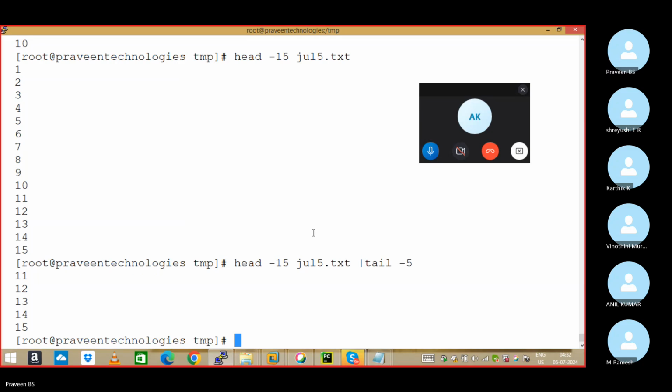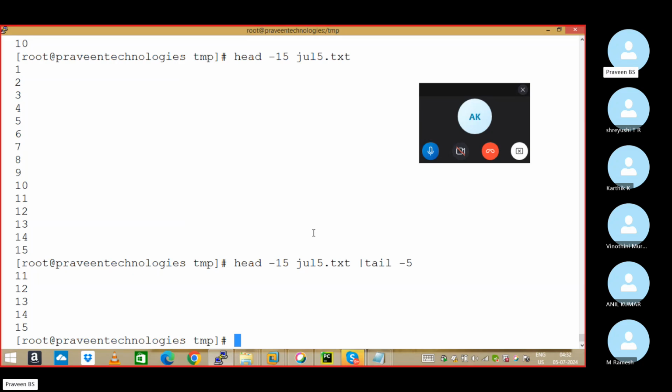Head -15 completes 15 lines. In that, I require only the bottom 5 lines. So pipeline tail -5. Head -15 displays 15 lines, sir. Whenever you want to extract something in between, what is the last line you require? Display till that one, then pipeline tail of that one.